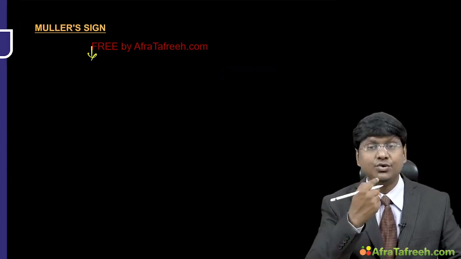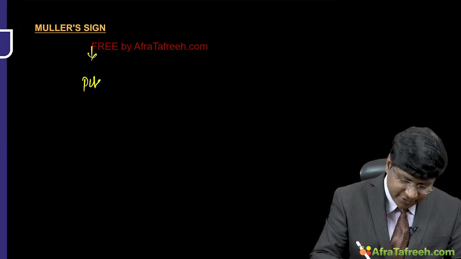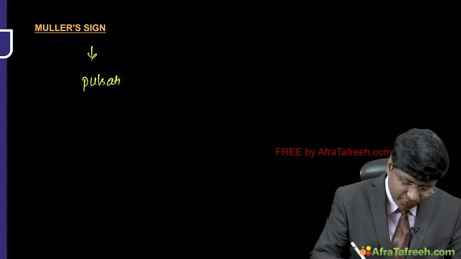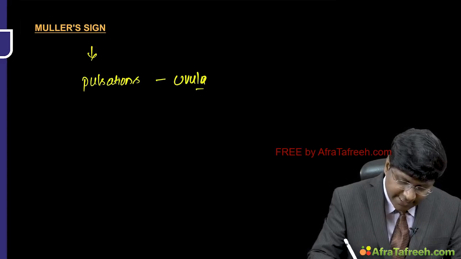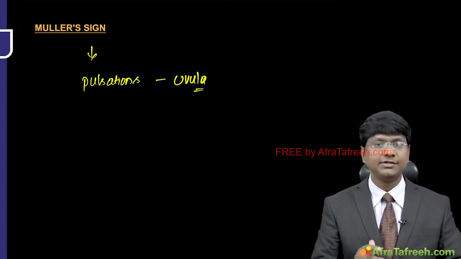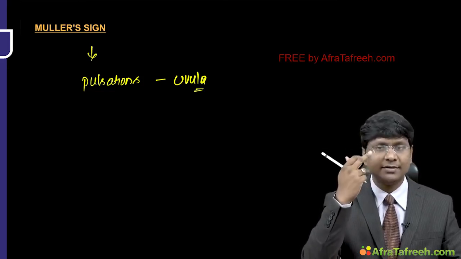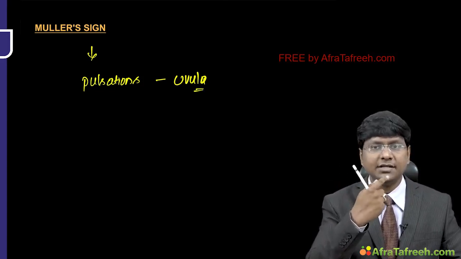Then Muller sign: you observe the pulsations within the uvula. You ask the individual to widely open the mouth and then you observe the uvula. You will notice pulsations over the uvula, and that is what is called the Muller sign. So you have four important signs over the face: lighthouse sign over the forehead, Landolfi sign the pupil, Becker sign the retinal artery, and Muller sign the uvula.